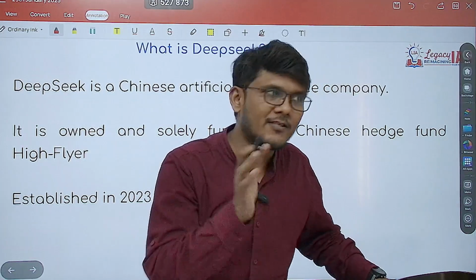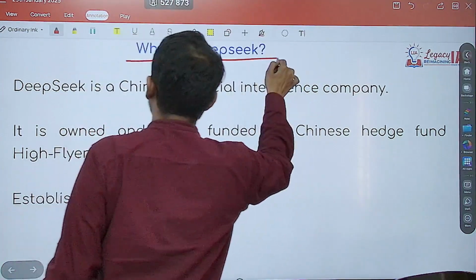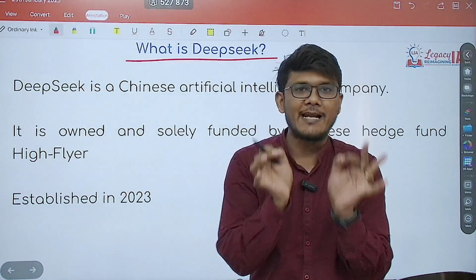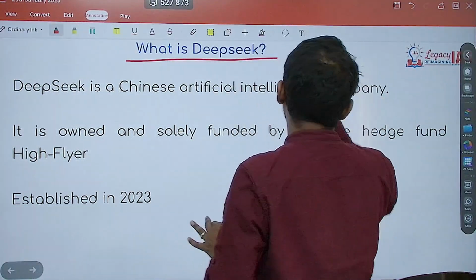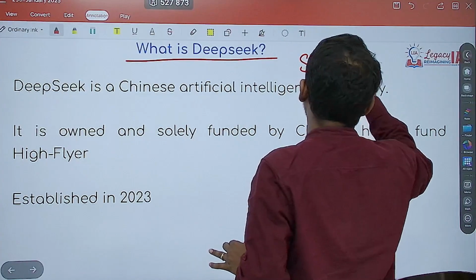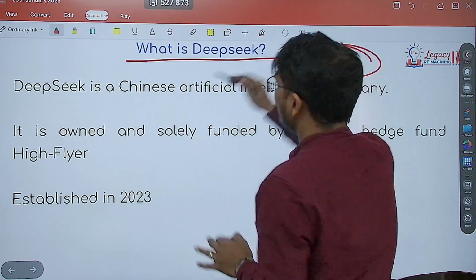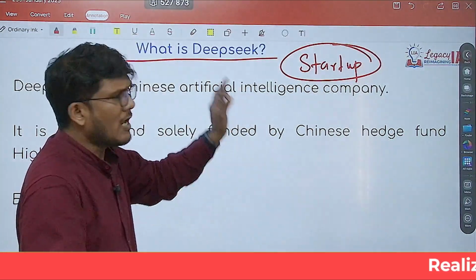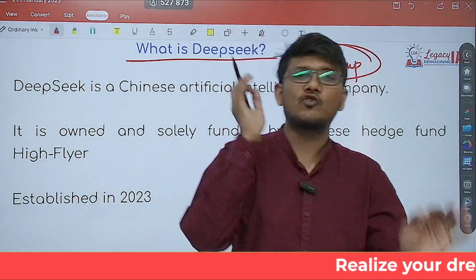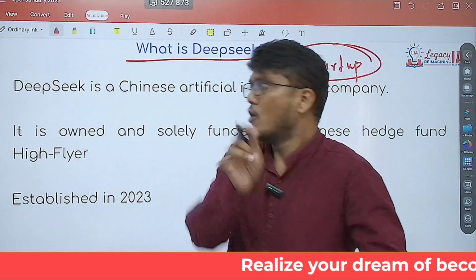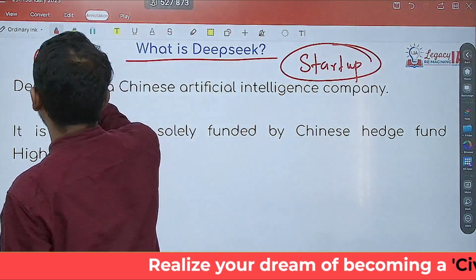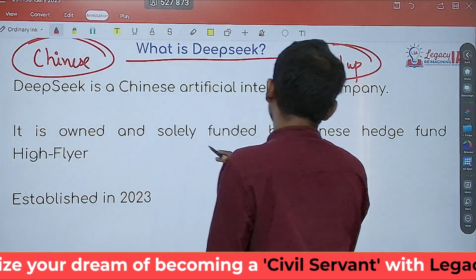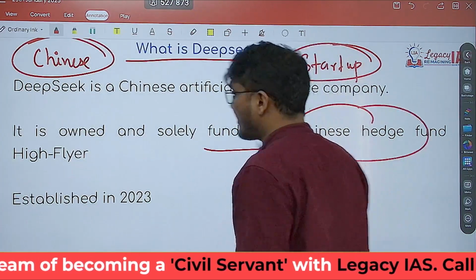So let us now understand what is DeepSeek. DeepSeek is nothing but a Chinese artificial intelligence company. In fact, it is simply a startup, a small artificial intelligence related startup. It is funded completely and solely by a Chinese hedge fund. So it is easy to say that it is basically a Chinese company funded solely by a Chinese hedge fund.